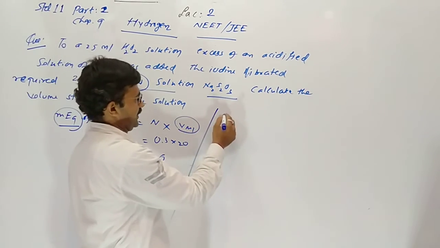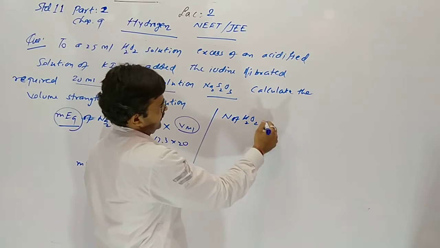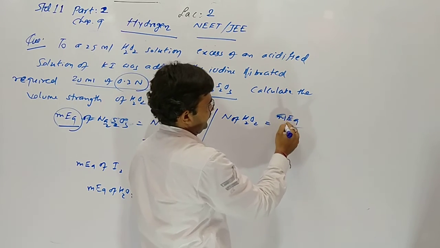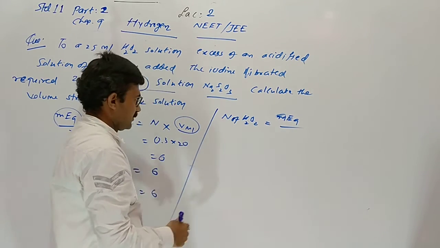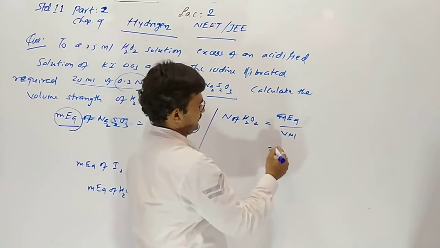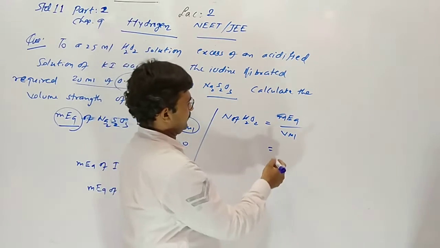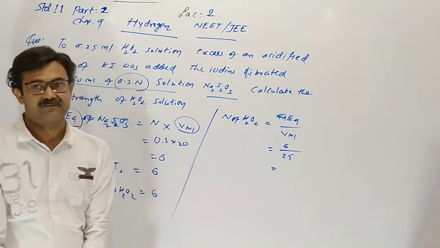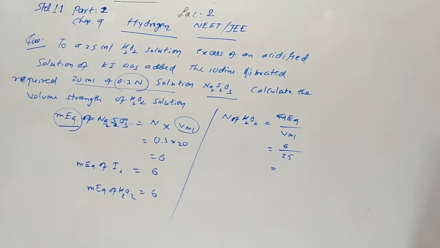So here the normality of hydrogen peroxide, I told you, is milli equivalent divided by volume in milliliter. So milli equivalent is 6, volume is 25. So now normality is derived, and with the help of it, 5.6 is multiplied to it.